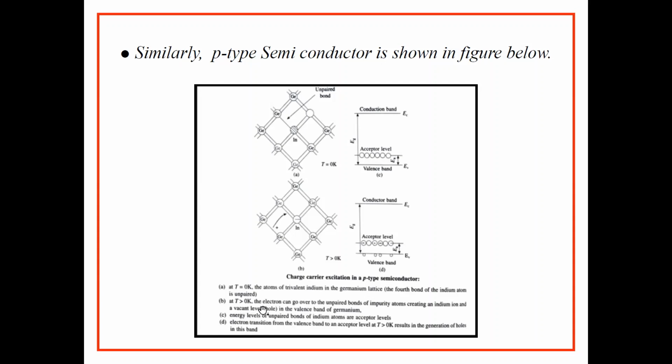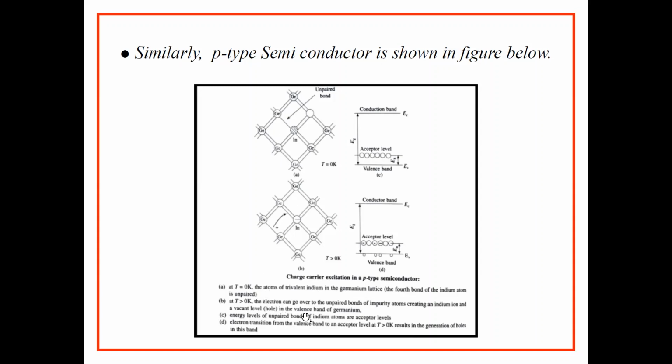At T greater than 0 K, an electron can go over to the unpaired bond of the impurity atom, creating an indium ion and a vacant level, that is, a hole in the valence band of germanium. So this will try to snatch one electron from the adjacent germanium atom and will complete its valence band. If it snatches one electron from this covalent bond, then here there will be a vacancy of an electron, that is, the presence of a hole.